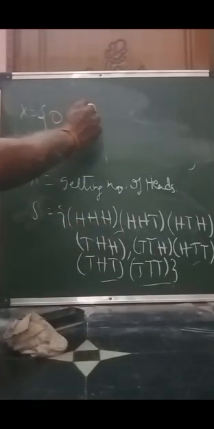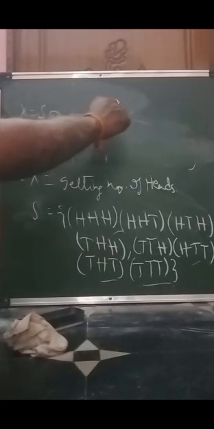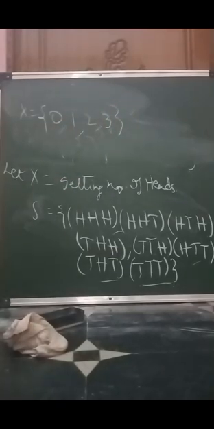There are certain cases where we have only 1 head, certain cases where we have only 2 heads, and similarly a case where all 3 are heads. So these are the different values we can assign for the random variable x, and this represents the discreteness of x.